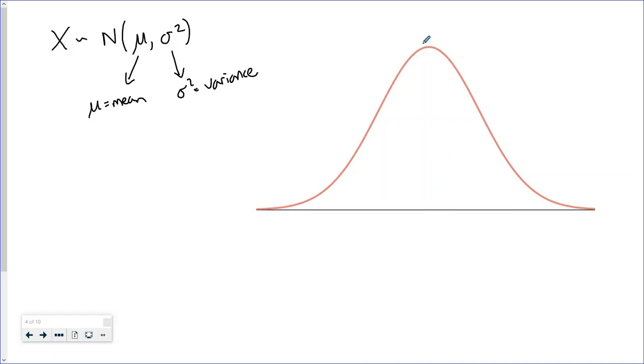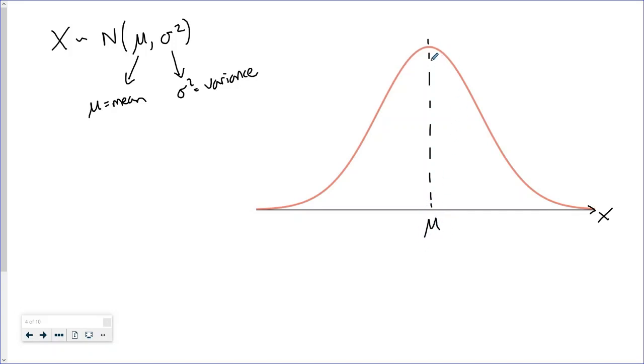So what we could do is we could plot what's called the probability density function curve. So in the middle of the curve, on the x-axis we've got our values that x could take, and it's continuous along the number line. And the curve is symmetrical about x equals mu. And it turns out actually that the mean and the median of the distribution is mu.